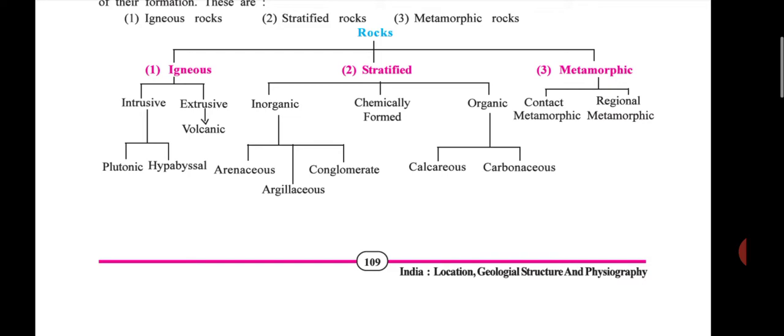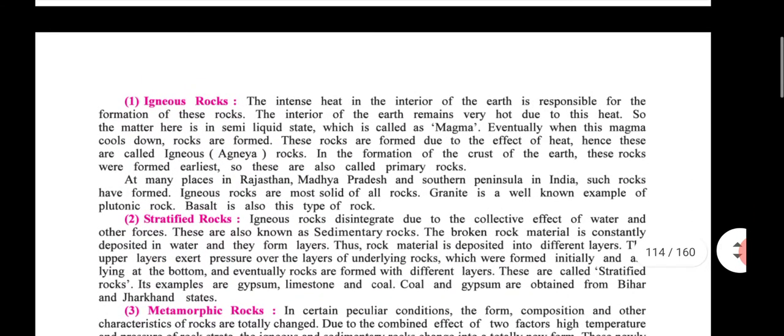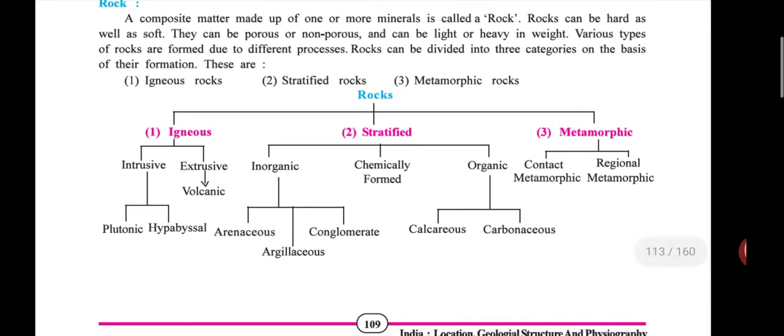Then the third, metamorphic: contact and regional. Clear? We will study in detail, but you just try to remember these words, because these words are a little bit tough for pronunciation also. So try to speak clearly and try to learn these words with perfect spelling.